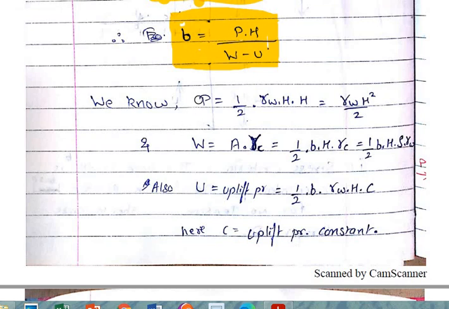As this has already been discussed, all of you must be knowing how to determine the value of P. P is the water pressure, the formula for which will be the area of figure, so half into the base pressure into the height, that makes gamma W h square by 2. And W is the self weight; the value of self weight is area into density of concrete. So area is half into base into height.